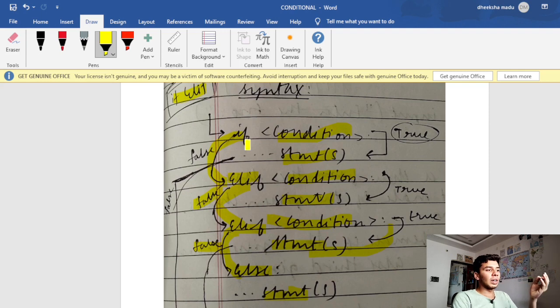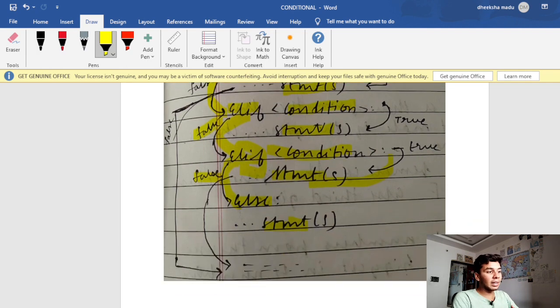If the condition is true, the statements within the if block will be executed. If false, elif condition. If this condition is true, the statements within this block will be executed. If the condition is false, it goes to the next elif block. If the condition is true, the statements within that elif condition will be executed. If this elif condition is false, the control jumps to the else block, and the statements within the else block get executed. Now let's quickly write a small program and see how this works.